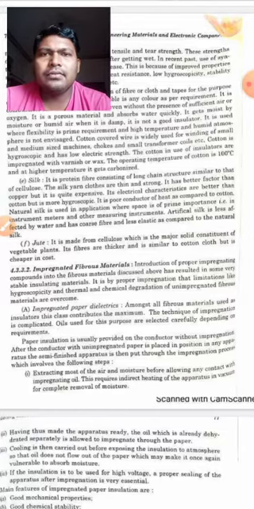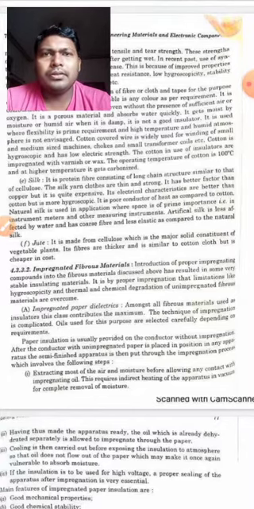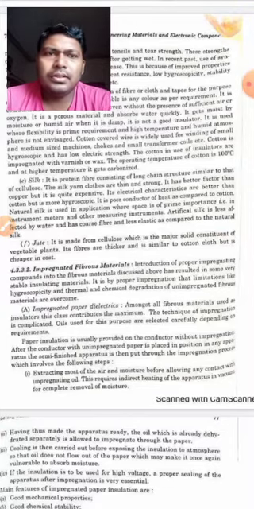Now students, there is silk also. Silk is a protein fiber consisting of a long chain structure similar to that of cellulose. The silk yarn cloths are thin and strong, so it has a better space factor than copper, but it is quite expensive. Its electrical characteristics are better than cotton, but it is hygroscopic, meaning it has the property to absorb moisture or water. It is also a poor conductor of heat as compared to cotton.